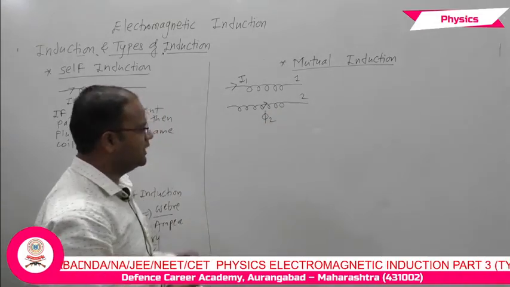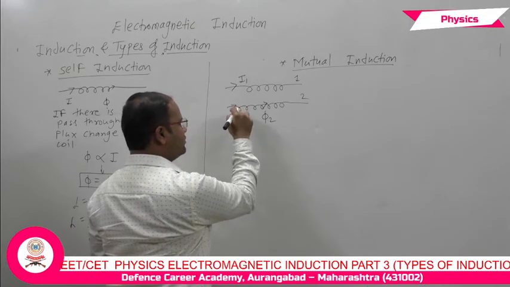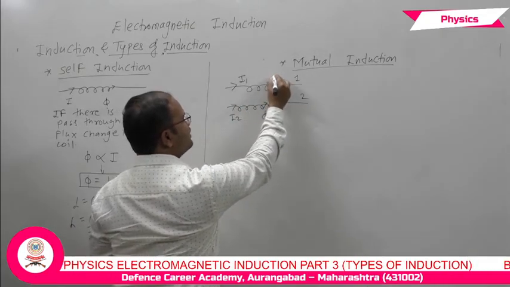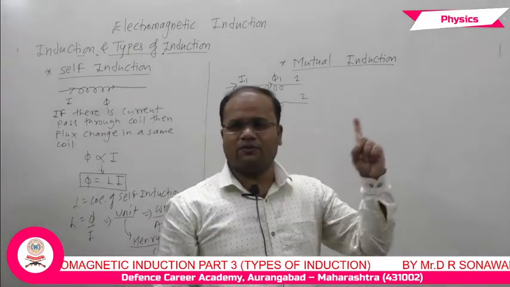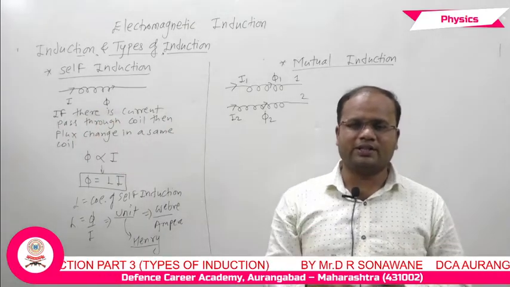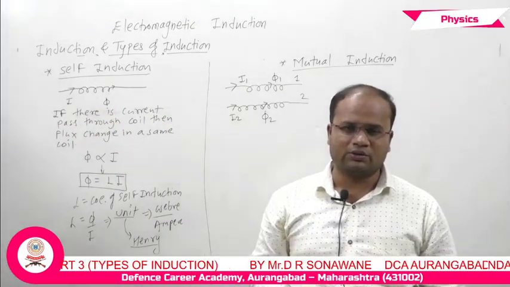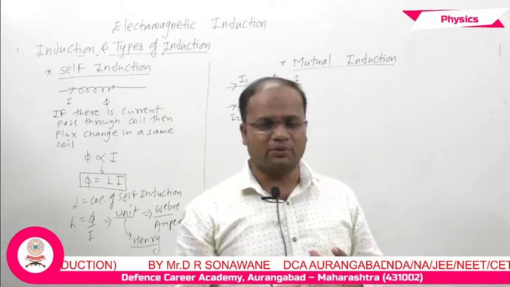In reverse, if current passes through the second coil, flux changes in the first coil. It means current of one coil and flux of the second coil. This relation is the mutual relation, so it is known as mutual induction.